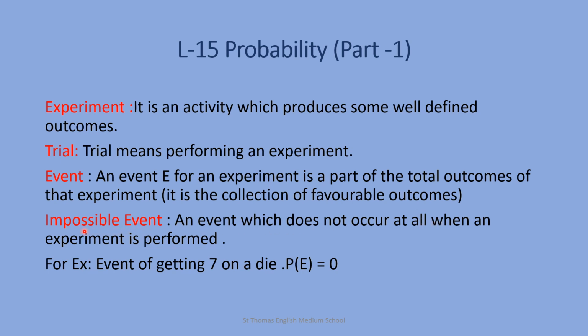Now the next is impossible event. An event which does not occur at all when an experiment is performed. For example, when you are tossing a die, it has only 6 faces. So the event of getting 7 is not possible. So the probability of getting 7 is 0. So the probability of an impossible event is 0.